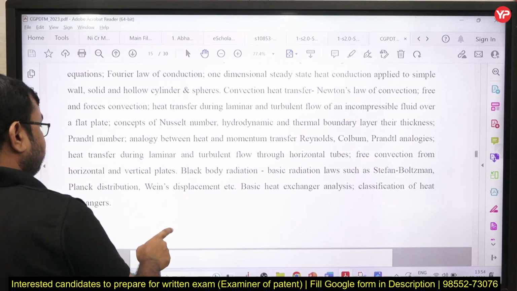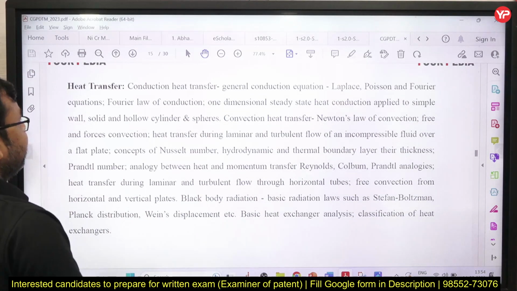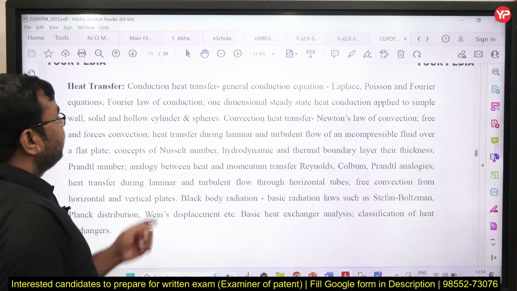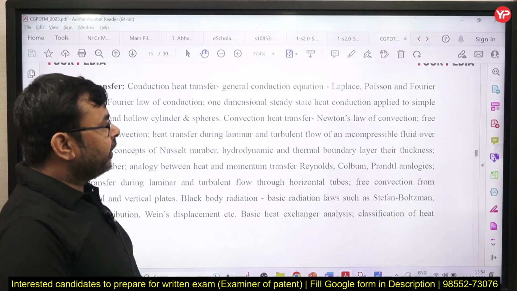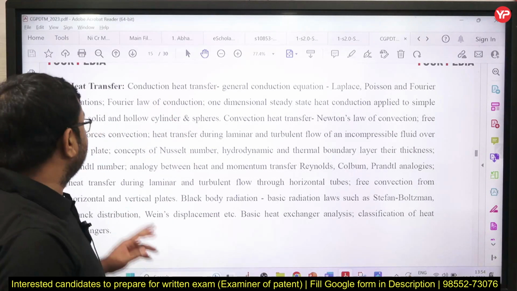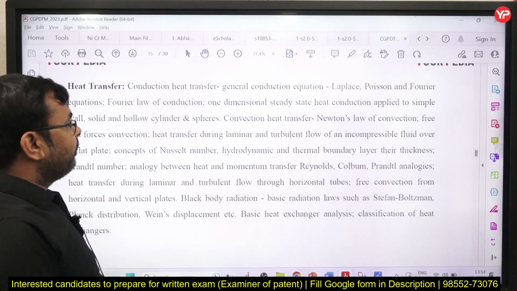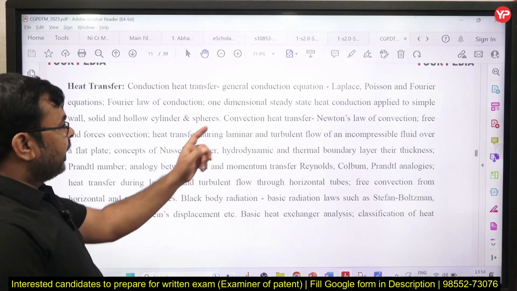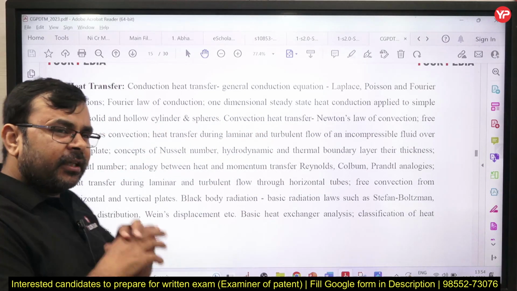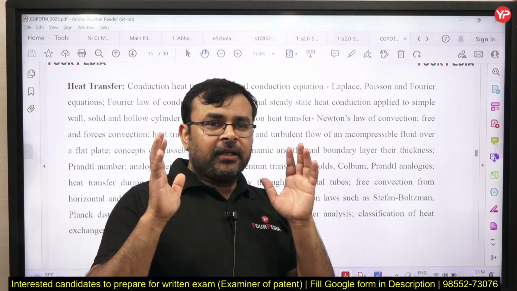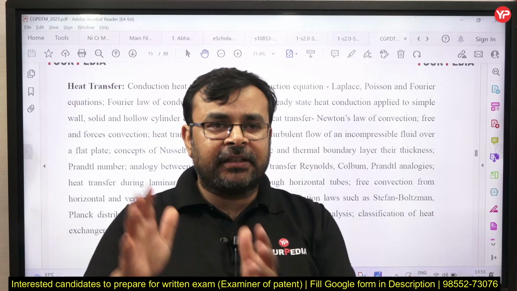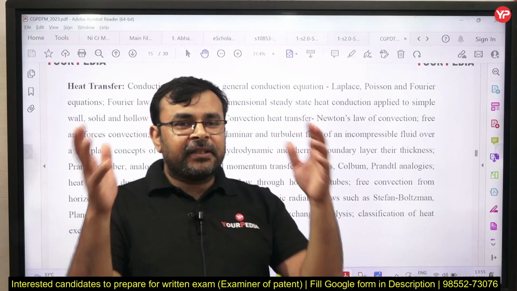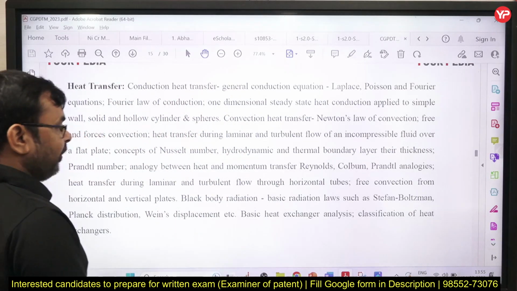So next you can see here, the next part is heat transfer. In this you can see it includes conductive heat transfer, general conduction equation, Laplace, Poisson's, Fourier equations, Fourier law of conduction, one dimensional steady state heat conduction applied to simple wall, solid and hollow cylinders, spheres, convective heat transfer. It means the complete syllabus of heat transfer, from conduction, convection, radiation, along with heat exchangers, is also given here. So you need to study the whole syllabus properly, yes or no.